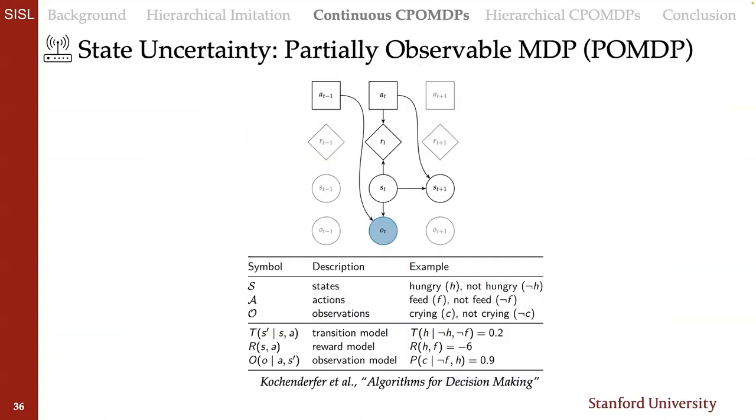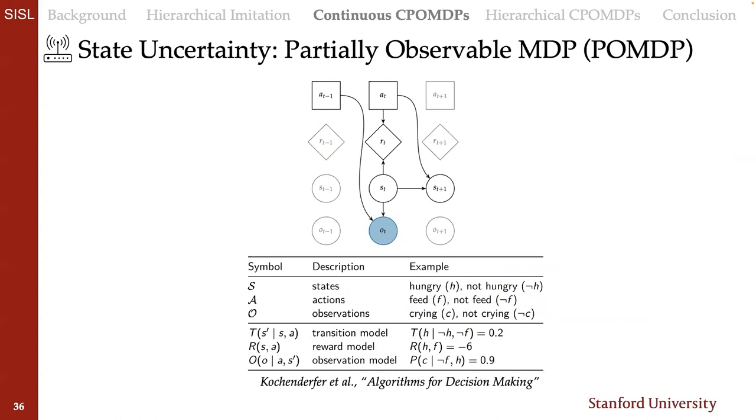So to model state uncertainty in my thesis, we use partially observable Markov decision processes, or POMDPs, which augment MDPs with imperfect information. So rather than observing the true state of a system, in a POMDP, agent observations are only correlated with that true state, where that correlation is modeled through a possibly stochastic observation function.